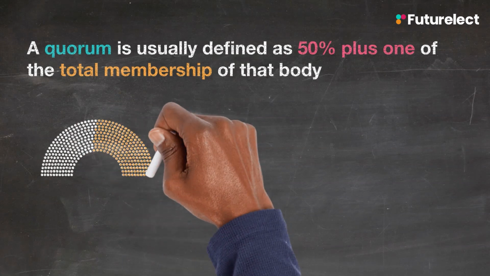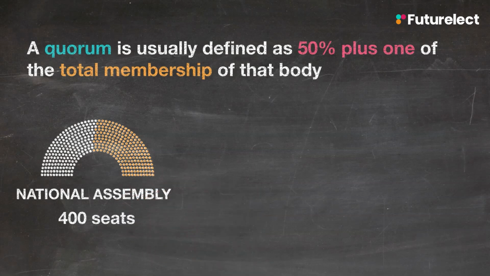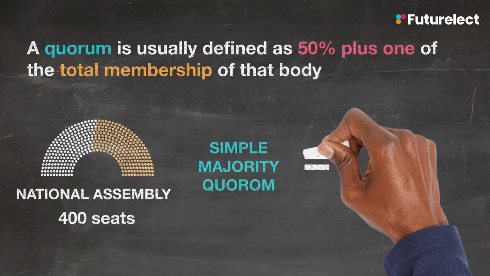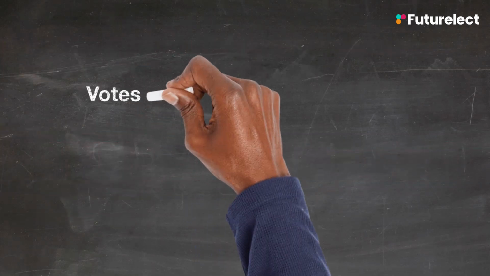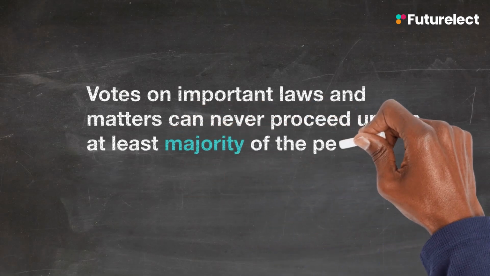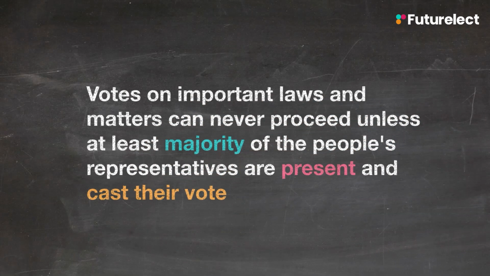For example, in the National Assembly, which has a total of 400 seats, the rules state that a vote on a matter or a bill that requires a simple majority can only proceed if 201 of those members are present and cast their vote. This ensures that votes on important laws and matters can never proceed unless at least a majority of the people's representatives are present and cast their vote.